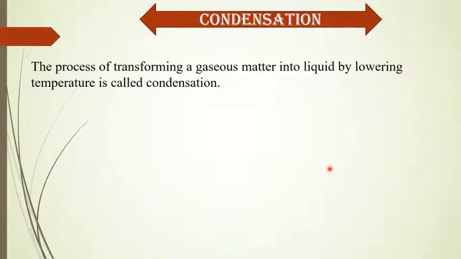Condensation is the process of transforming a gaseous matter into liquid by lowering the temperature. That means the opposite of boiling. In boiling, liquid matter is converted to gas, but in the condensation process, gaseous matter is converted to liquid by lowering the temperature.